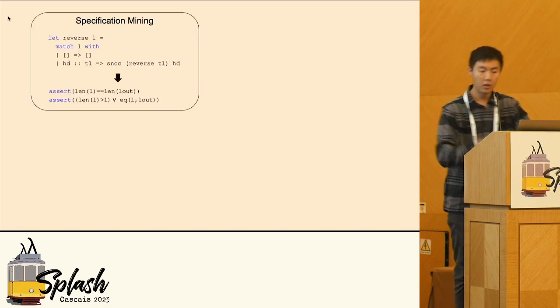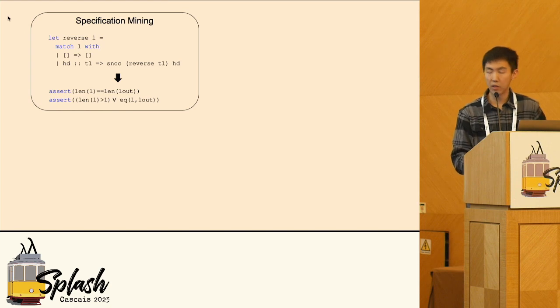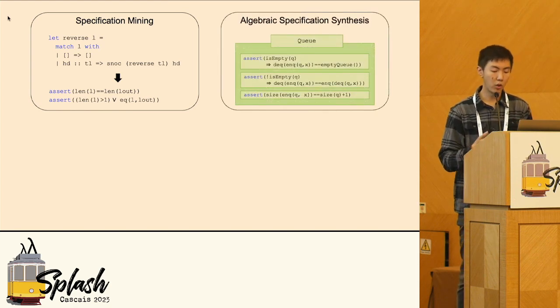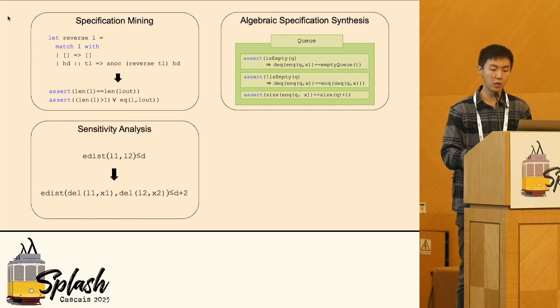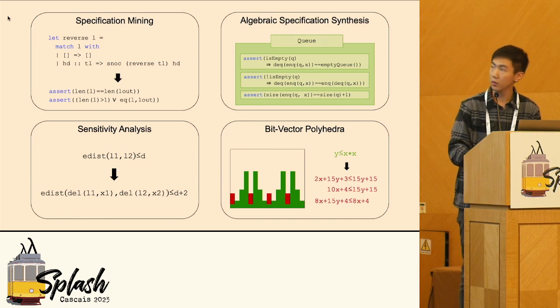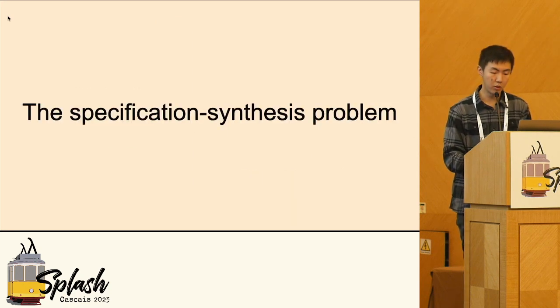Analyzing consequences of a program has many applications. Not only for a single function, one may want to extract relations between methods within a module. It is also related to sensitivity analysis for differential privacy, or can be used for abstraction of a domain that is difficult to reason about. This leads to our problem, the specification synthesis problem.